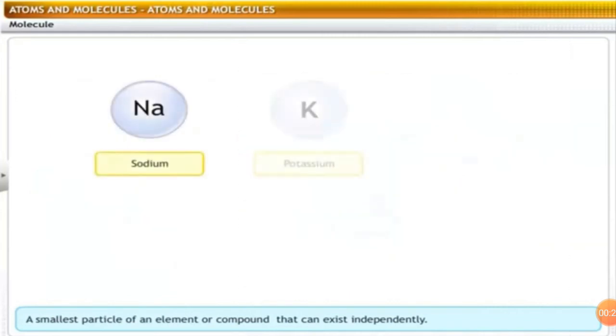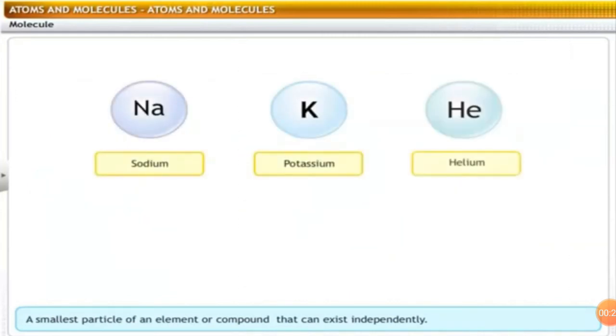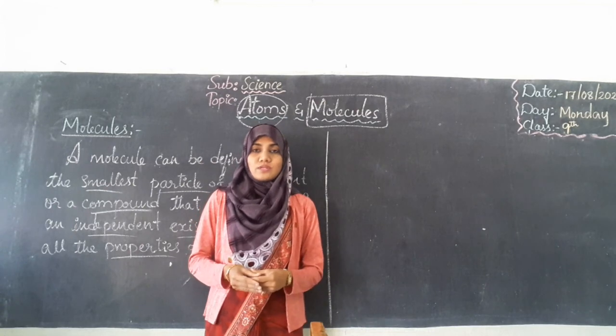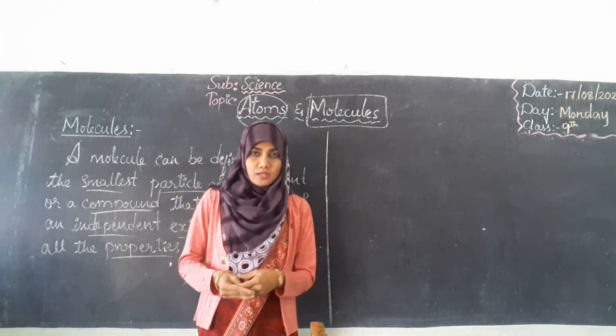Some elements like sodium, potassium and helium exist as single atoms, and other elements like hydrogen and oxygen exist in a combined state, thus making their own independent existence and their own properties. So students, that's about molecules.